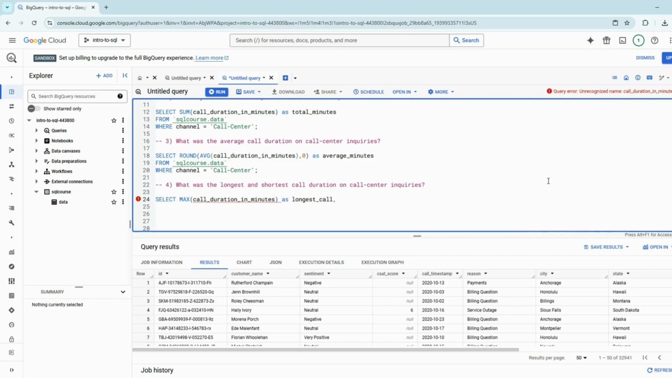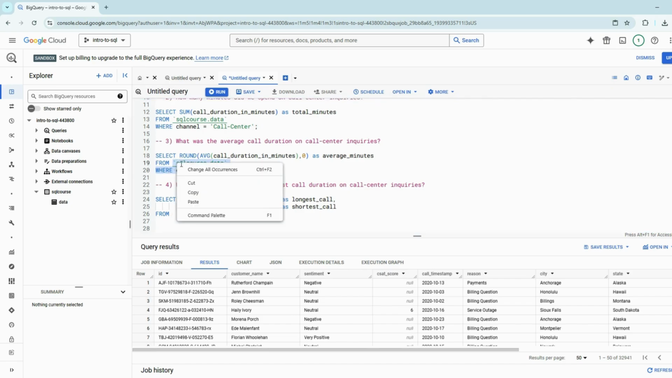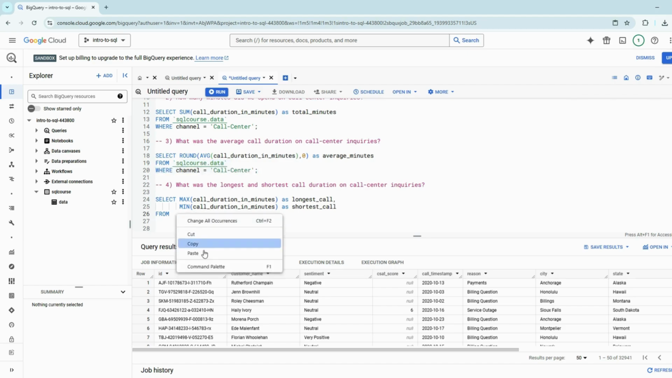And I want to separate this a little bit. I don't want to have a huge run-on sentence here. So I'm going to click enter, and I'm going to space out till right underneath the max. So right here now I'm going to do min of call duration in minutes. We're going to call this shortest call. Click enter again. And where's this coming from? It is coming from the SQL course data. And actually, you know what? Let's just save ourselves some time here. There we go. Paste it there.